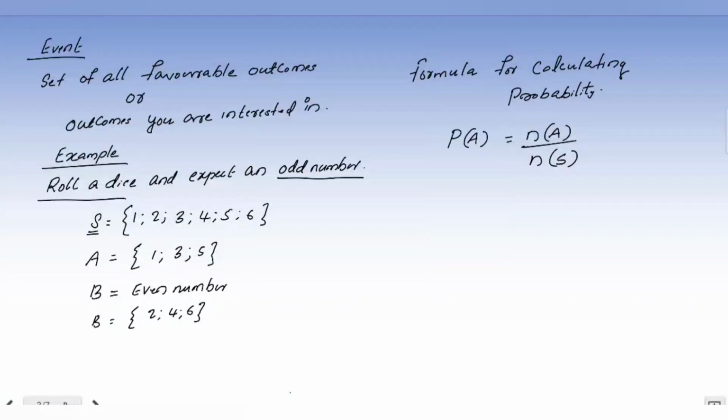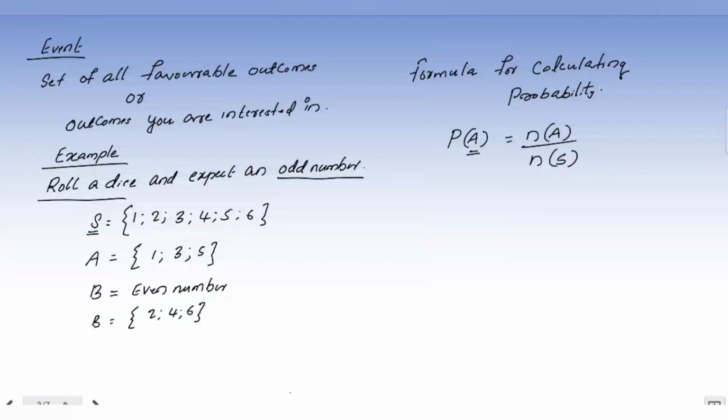This is the formula. Probability of an event A, which can be anything that is asked in the question, is equal to the number of members in the set A divided by the number of members in the sample space. We need only numbers. You need to know how many members are there in the sample space and how many members are there in the event. That is, number of favorable outcomes divided by number of possible outcomes. That is the probability of an event.